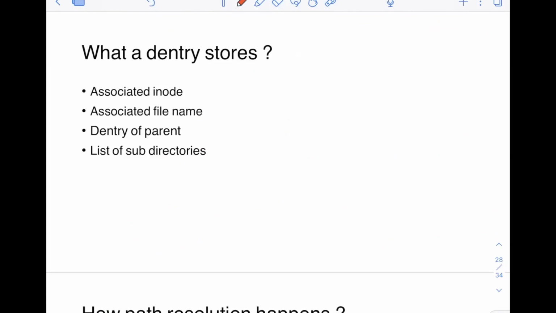Now, what does a Dentry store? Of course, it stores the associated inode. It also stores the associated file name, and the Dentry of the parent. A Dentry object is created for each component of the path. So you have /bin/vi, for example.